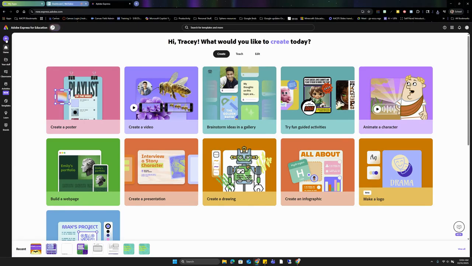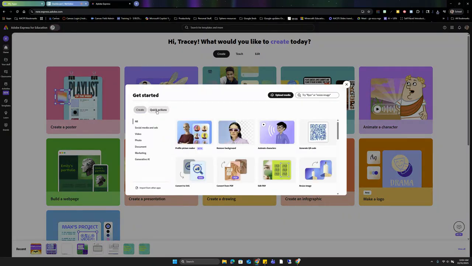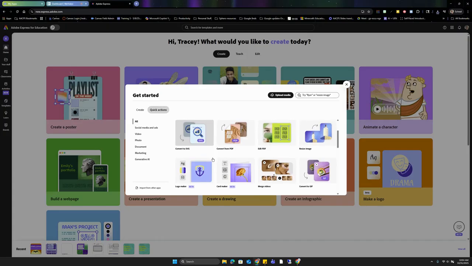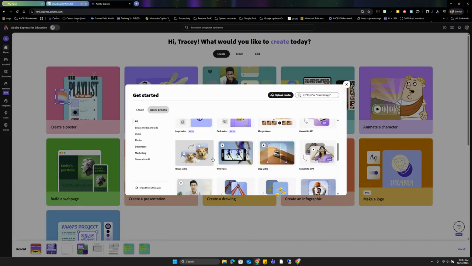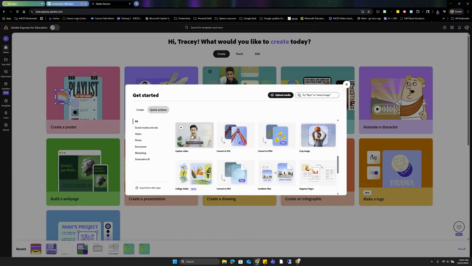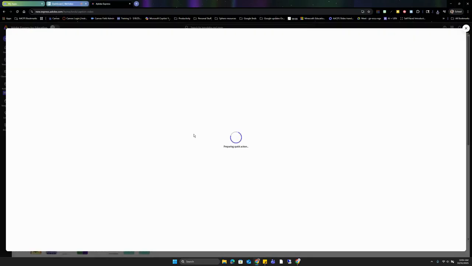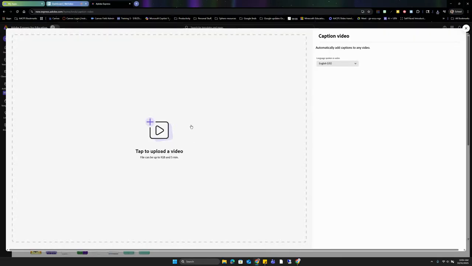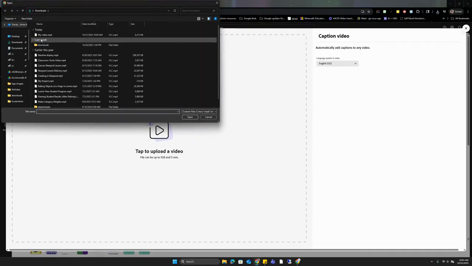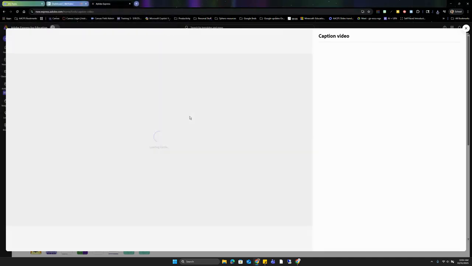So I'm going to select my plus sign. I'm going to go to my quick actions tab, and I'm looking for one that says caption a video. So here's my option right here. I select on that, and very simple steps, just as we've seen before. We're going to tap to upload our video. We're going to choose that My Video that I just recorded and choose Open.